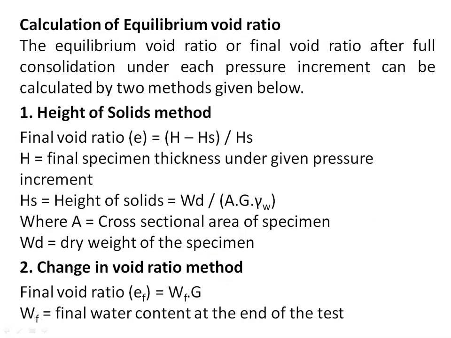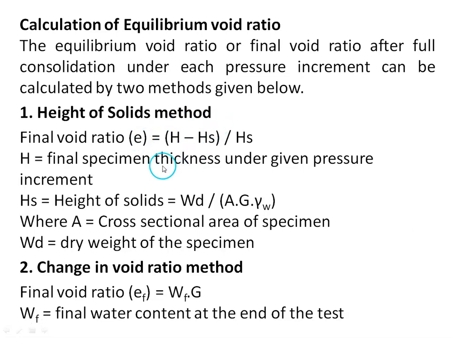Then, calculation of equilibrium void ratio. The equilibrium void ratio, or final void ratio after full consolidation under each pressure increment, can be calculated by two methods: the height of solids method and the change in void ratio method. First we will see the height of solids method.